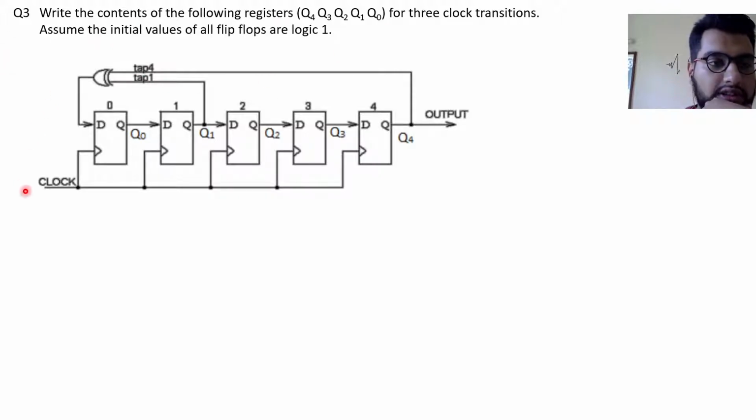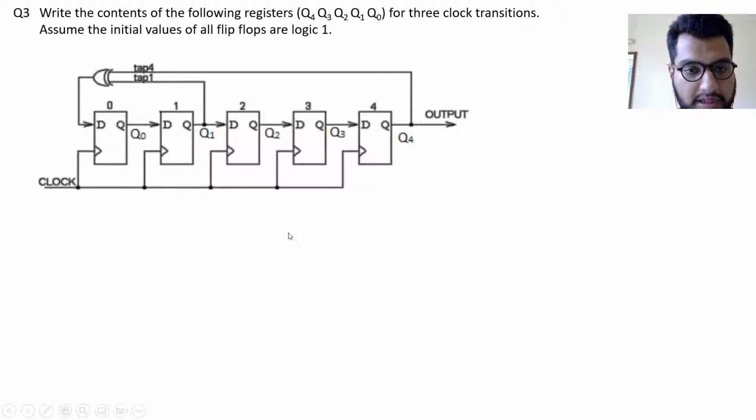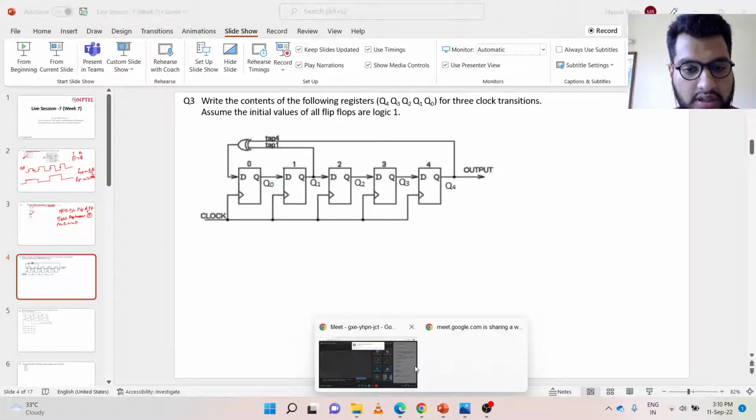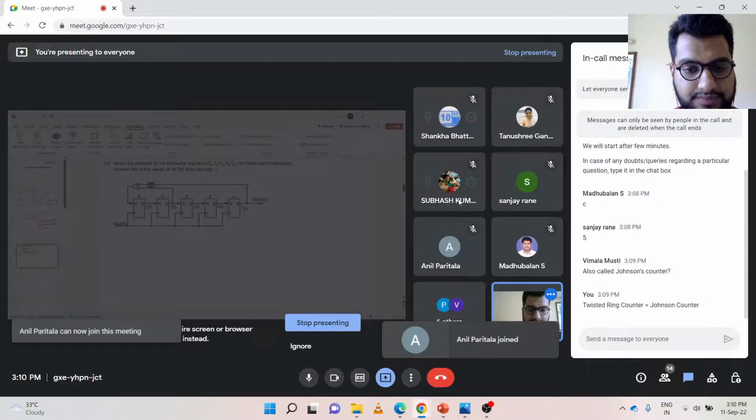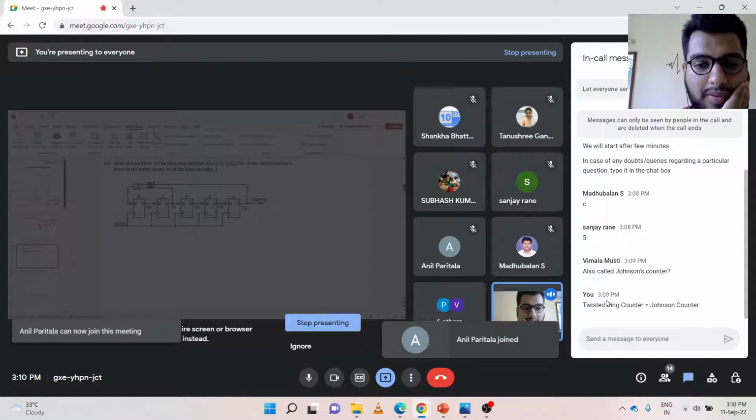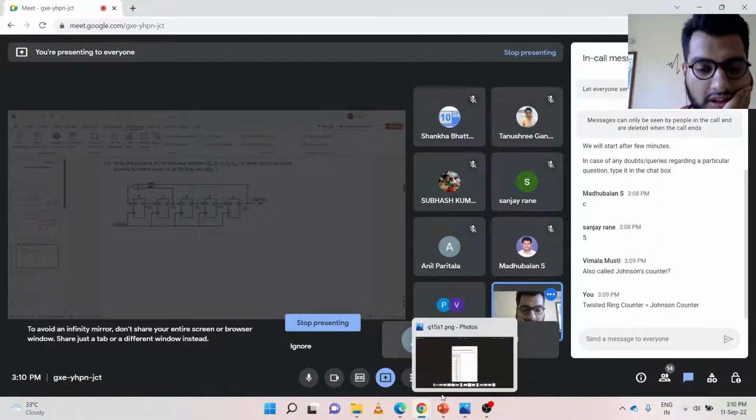So we are given this circuit which consists of this D flip flop. Someone has joined in. Let me just first admit them. Try to be on time. Although recordings are available, still try to be on time. It will help you.